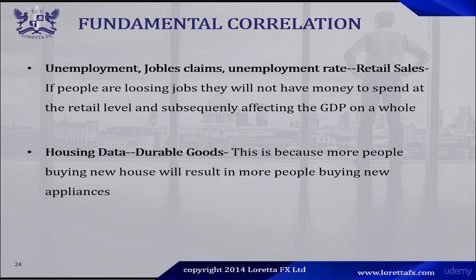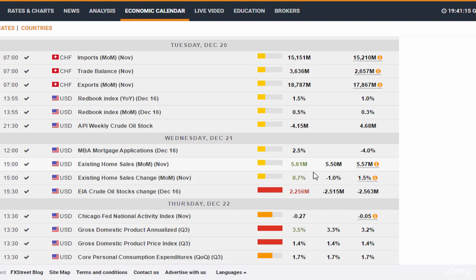And I'm going to go to fxstreet.com to take a closer look at the correlation between housing data and durable goods. Here we can see we have better than expected housing data. Existing home sales are better than expected. Here we have the previous month's data, what analysts are projecting, and the actual data. So this is the previous data. In this column, we have what analysts are projecting, and here we have the actual data.